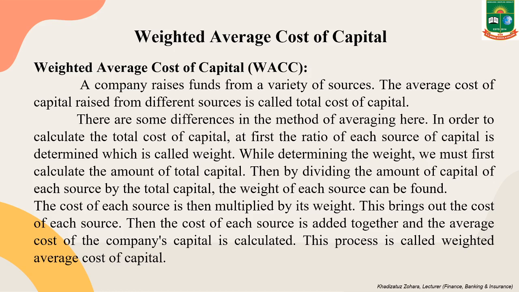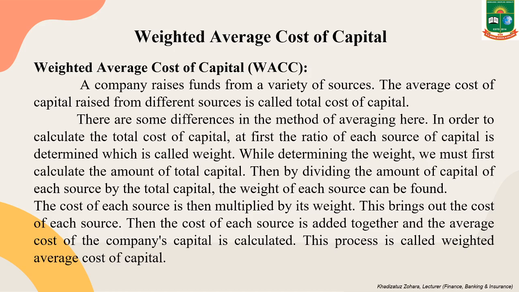Then, by dividing the amount of capital of each source by the total capital, we get the weight of each source. The cost of each source is then multiplied by this weight. This brings out the cost of each source. Then the costs of each source are added together and the average cost of the company's capital is calculated. And this average cost of capital is known as weighted average cost of capital.